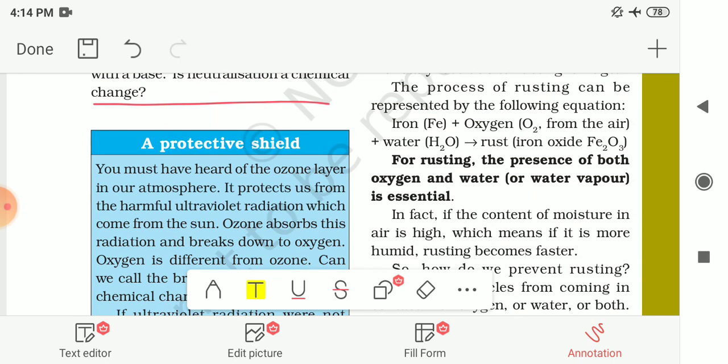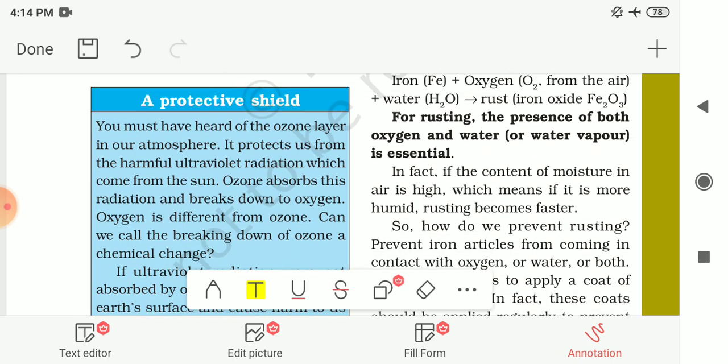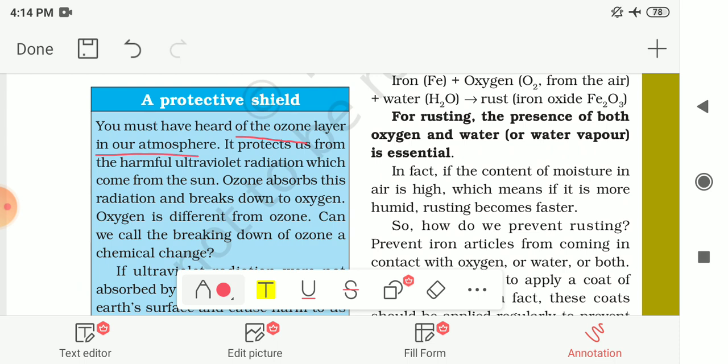Here a protective shield is given to you, with some information about it. You must have heard of the ozone layer in our atmosphere. You might have heard that the ozone layer is there around our earth, and it protects us from the harmful ultraviolet radiation coming from the sun. So how is it helping or protecting us?